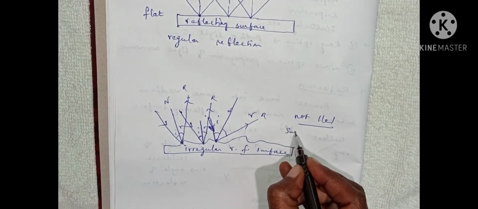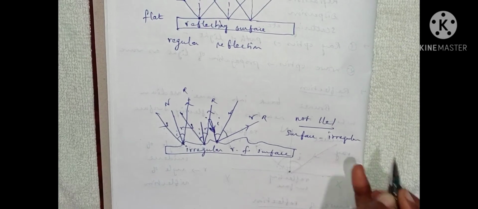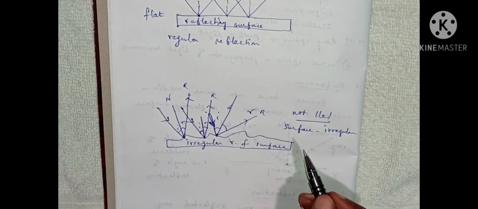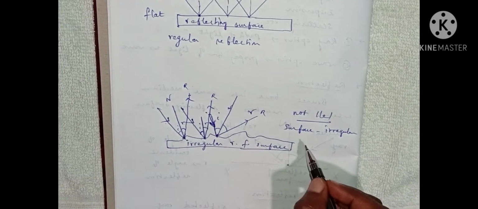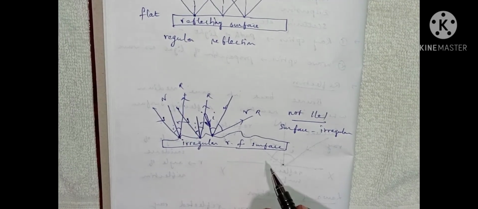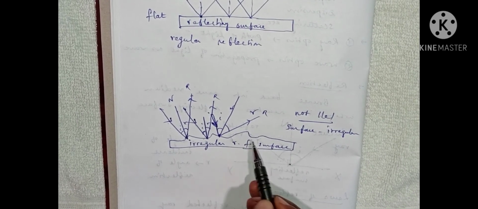The surface is irregular. This process is called irregular reflection. So irregular reflection takes place when incident rays are incident on an irregular reflecting surface.